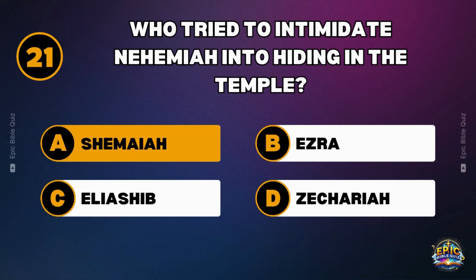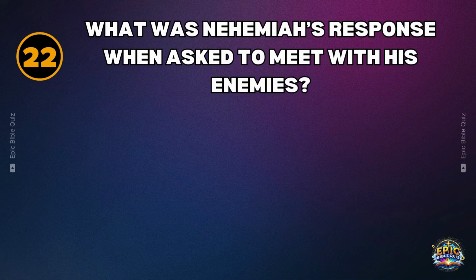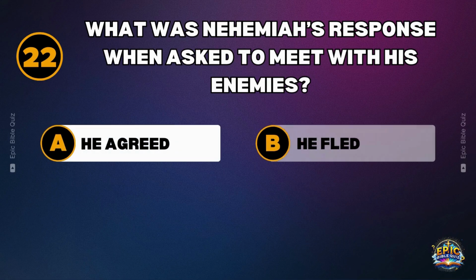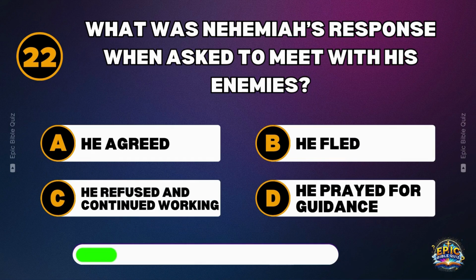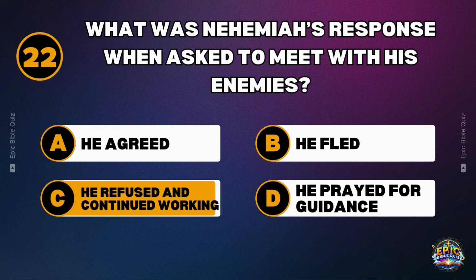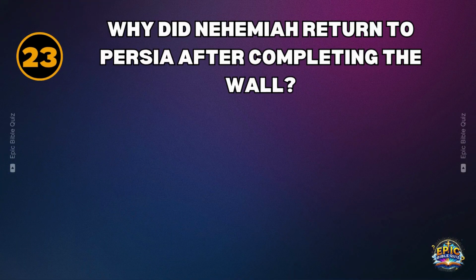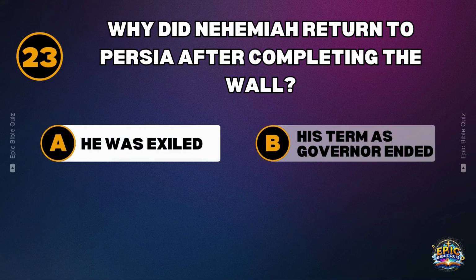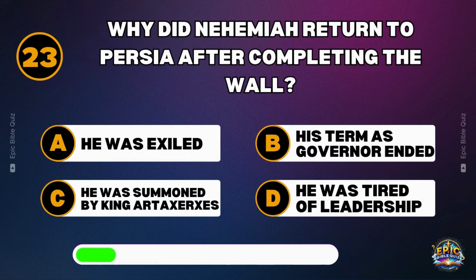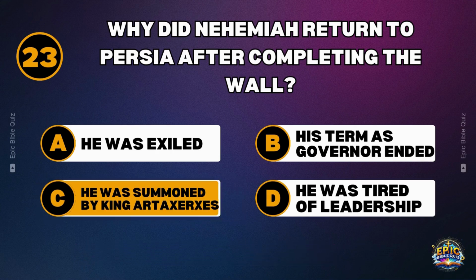Shemaiah. What was Nehemiah's response when asked to meet with his enemies? He refused and continued working. Why did Nehemiah return to Persia after completing the wall? He was summoned by King Artaxerxes.